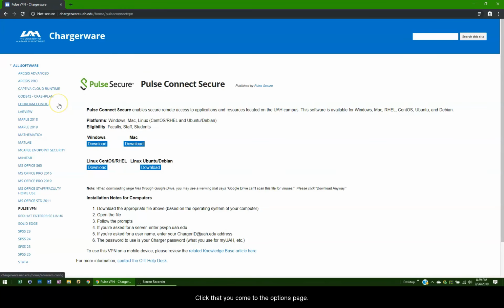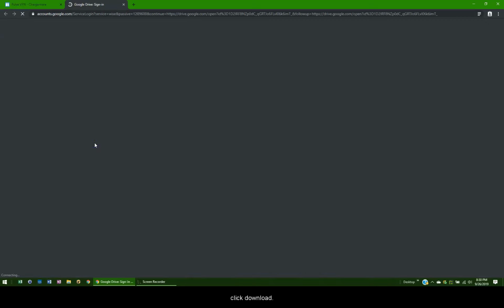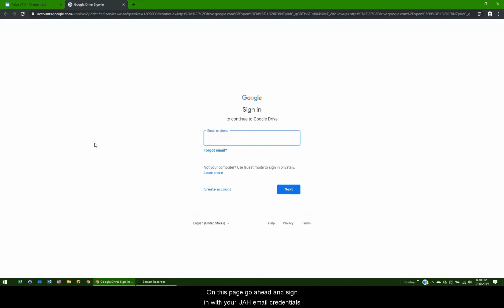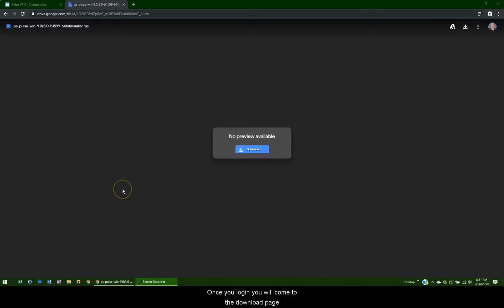You come to the options page. We're going to download the option for Windows. Click download. On this page, go ahead and sign in with your UAH email credentials. Once you log in, you will come to the download page. Click download.